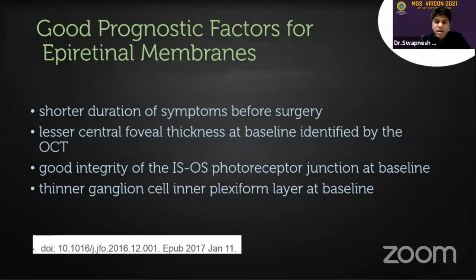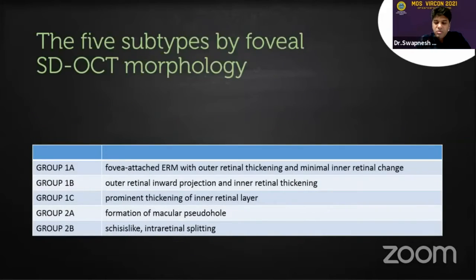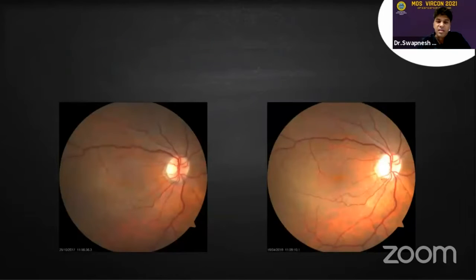So good prognostic factors in our case selection could be shorter duration of symptoms. Lesser central foveal thickness at the baseline is not such a good prognostic factor. Good integrity of ISOS photoreceptors can increase the confidence of the surgeon to prognosticate the patient. So we should evaluate the OCT as well as the macular status and the rest of the retina and the other eye also in these cases before promising any patient.